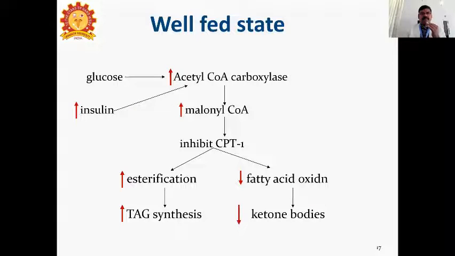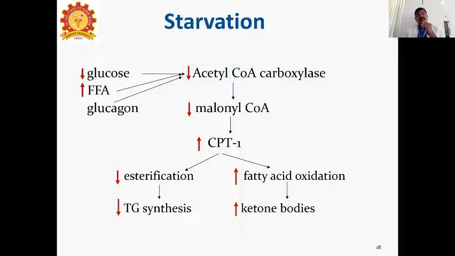Okay. In starvation, glucose will be less, so glucagon is produced and free fatty acid will be more. Then acetyl-CoA carboxylase will be reduced, so malonyl-CoA is reduced.